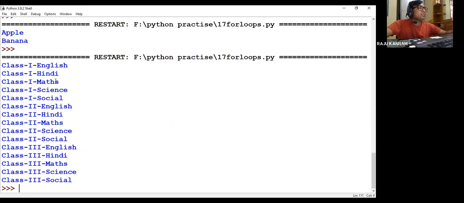Okay, class 1 English, Hindi, Math, Science, Social. Then class 2 English, Hindi, Math, Science, Social. Class 3 English, Hindi, Math, Science, Social. Okay, nested for loop again I need to repeat.